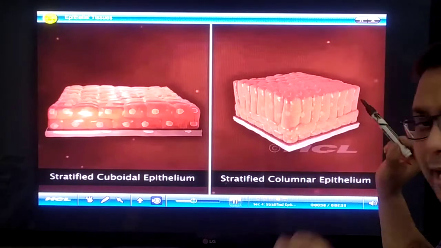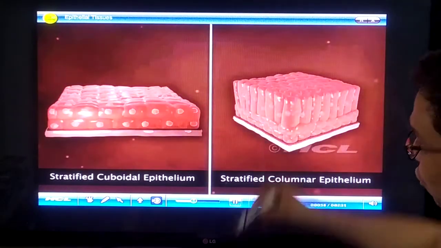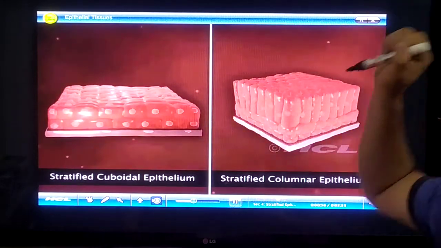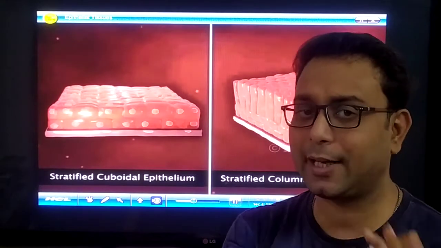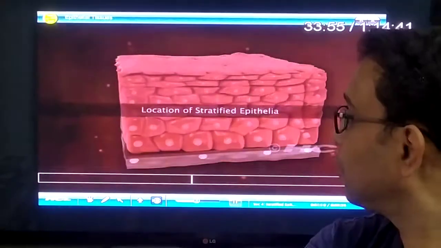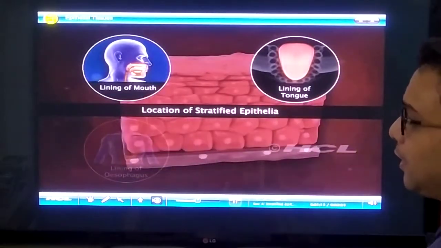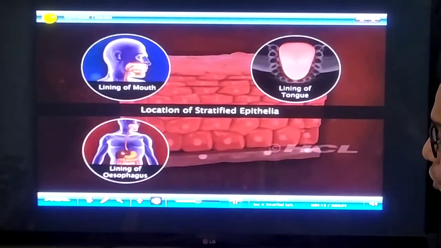In here, same point of view, many layers, so they are stratified. The topmost layer of cells is column-like, so stratified columnar epithelium. Very easy. Now, the location of stratified epithelium: lining of mouth, lining of tongue, lining of esophagus.